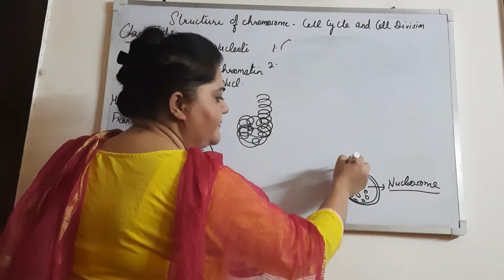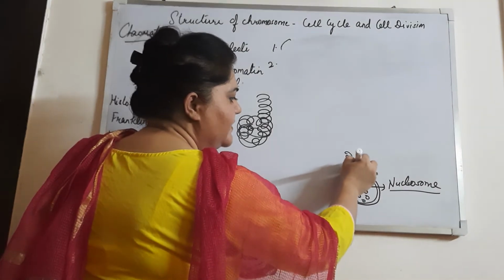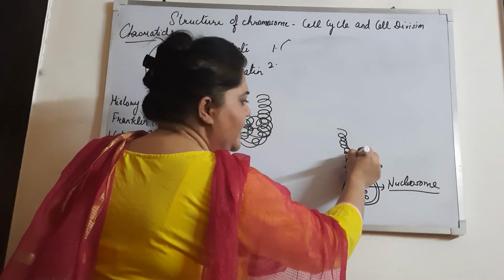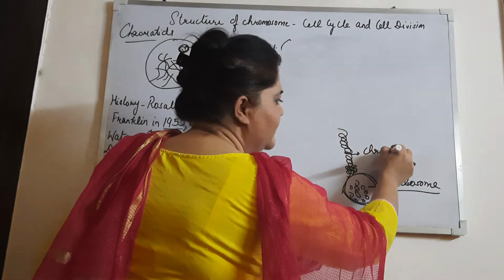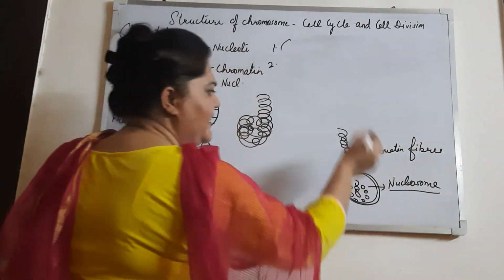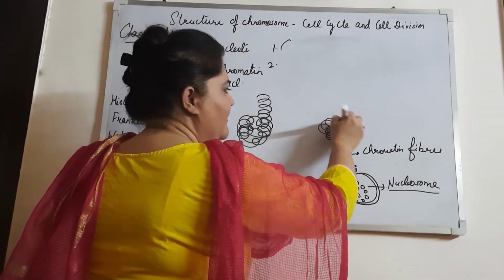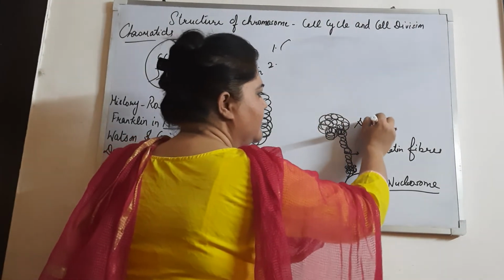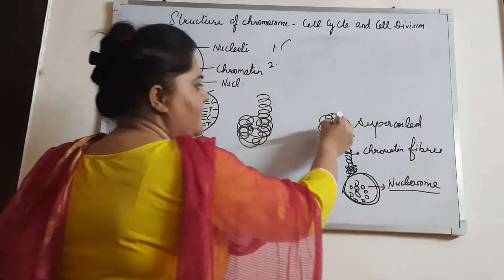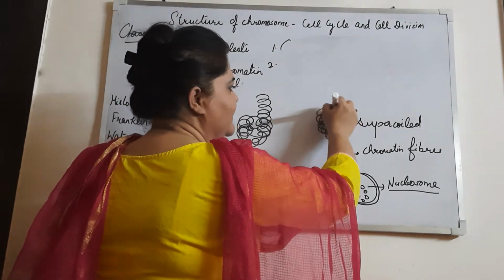Now after that, this will coil along with the 8 histones, coiled and super coiled. It will coil and it will make chromatin fibers. Then they will keep on coiling, they will keep on super coiling, and they will make chromatids.